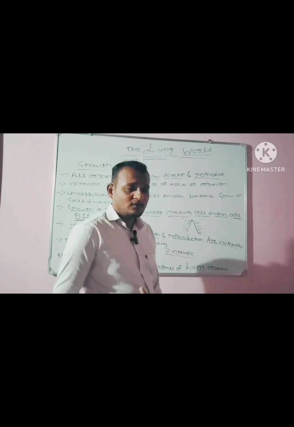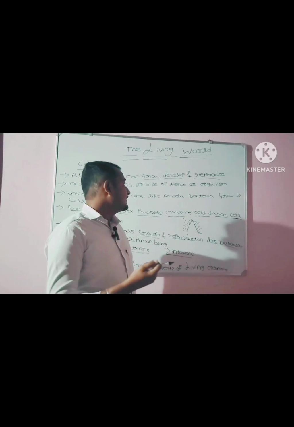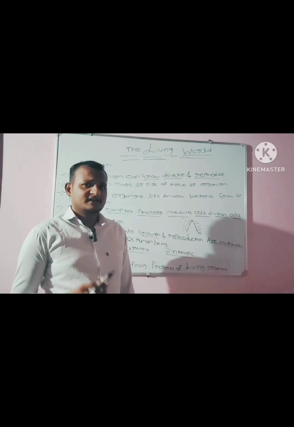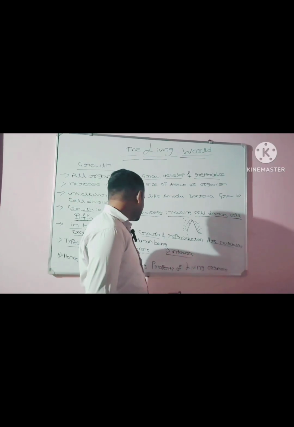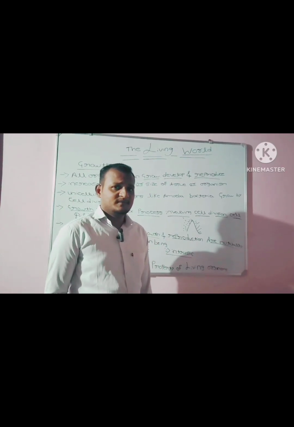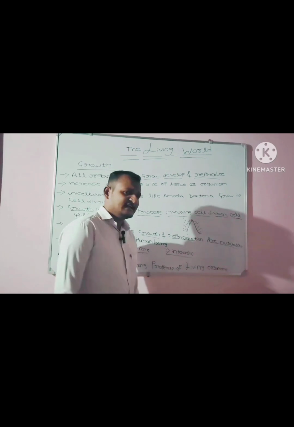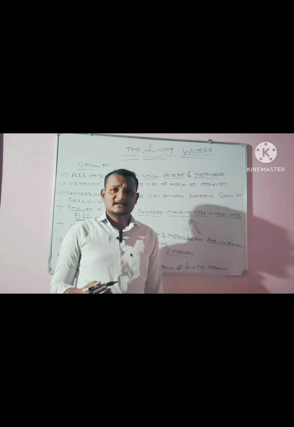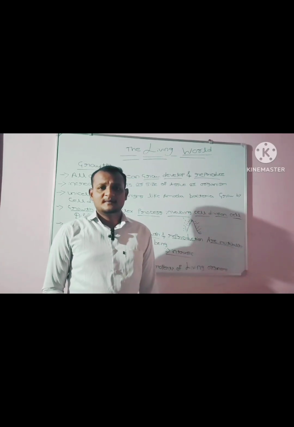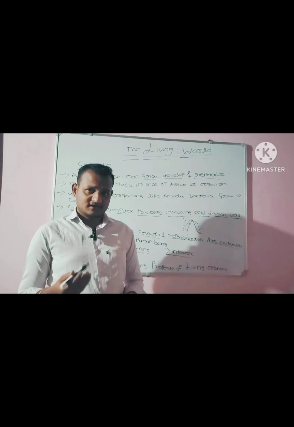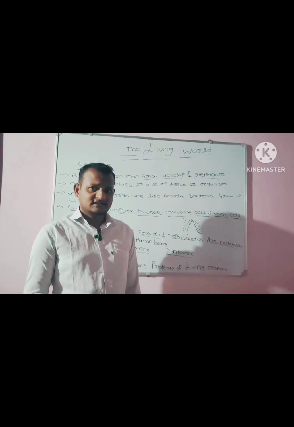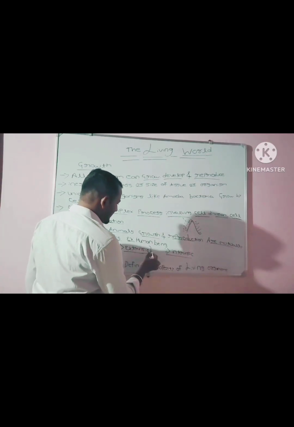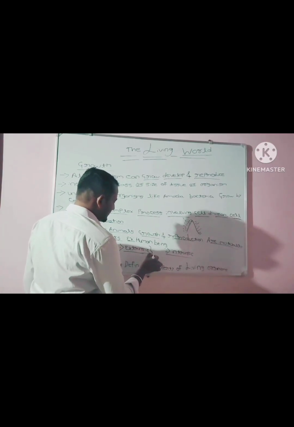But now we are talking about living organisms. So in this case, growth is not considered to be a defining property of living organisms. The second type of growth is intrinsic growth. Intrinsic growth is nothing but the growth that takes place inside the body of a living organism. The growth that is exhibited in a living organism is generally termed intrinsic growth. So extrinsic growth is not included for living organisms.